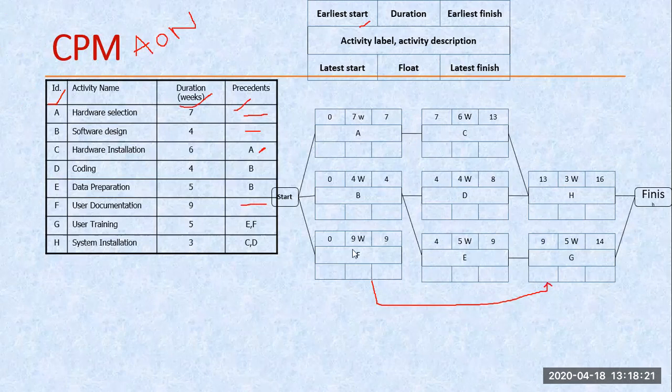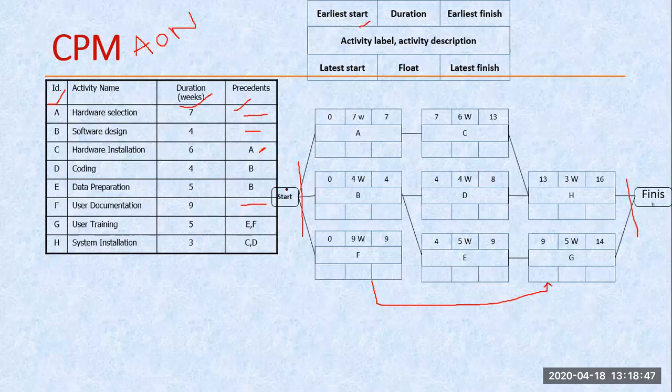But right now, after this, we are assuming two more nodes: the first start node and the finish node. Why are we assuming these two nodes? These are the conventions, the rules of CPM. So one is my start and one is my finish. Up till this is given in my problem, but we are assuming this start node and finish node.